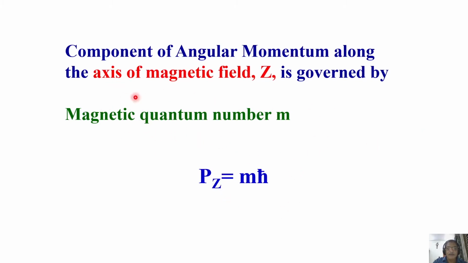What is M? M is the magnetic quantum number. I remember I told you already. M is a magnetic quantum number which depends upon I. That's what I wrote, MI. So the Z component of the angular momentum depends upon M, and it is given as PZ equal to M H cross. All those things you can derive, but there is no need to go into more details. This is a concept you must know: the Z component of the angular momentum, that is along the direction of the magnetic field, PZ, is given as M H cross.